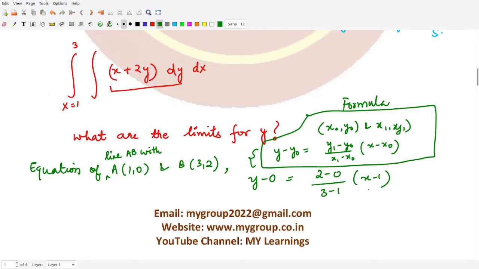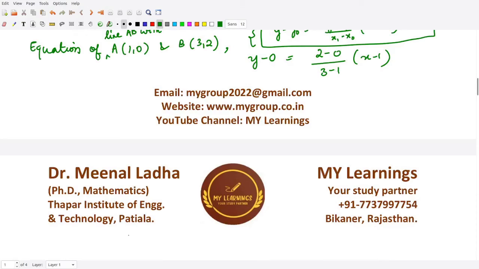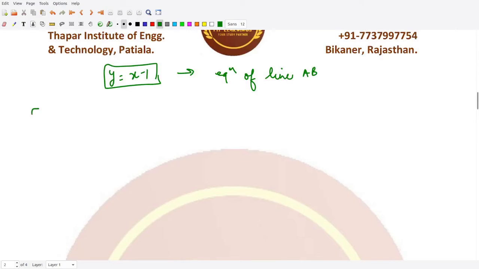So when you solve this, 2 divided by 2 cancels out, so y is equal to x minus 1. So this is the equation of line AB. Similarly, we'll calculate the equation of line CD, because we require only that.